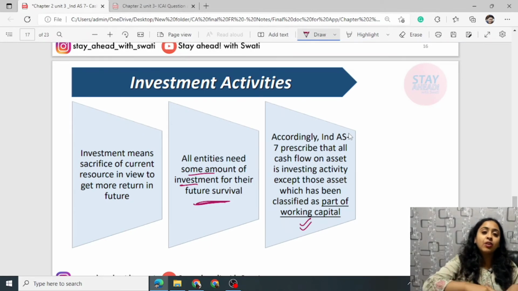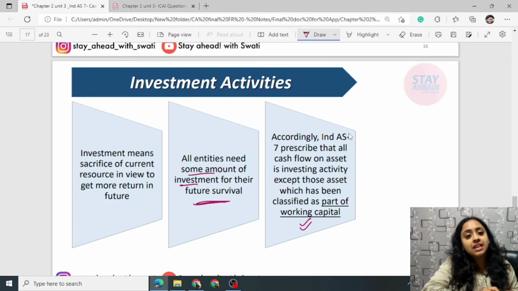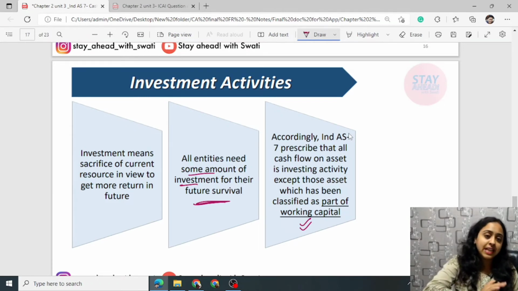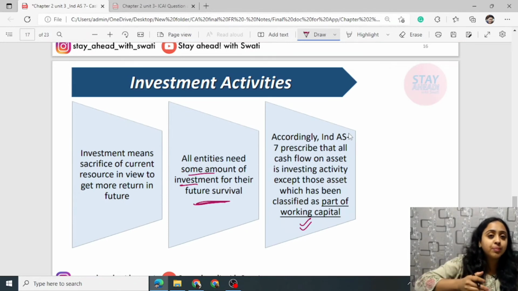Only the liquid assets and liabilities, only the current assets and liabilities, are not considered as investment. Other than that, all the asset investments are considered under investing activity. Whether sale or purchase, whether outflow or inflow, it will be considered under investing activity if it is related to a particular asset. It does not include current assets.